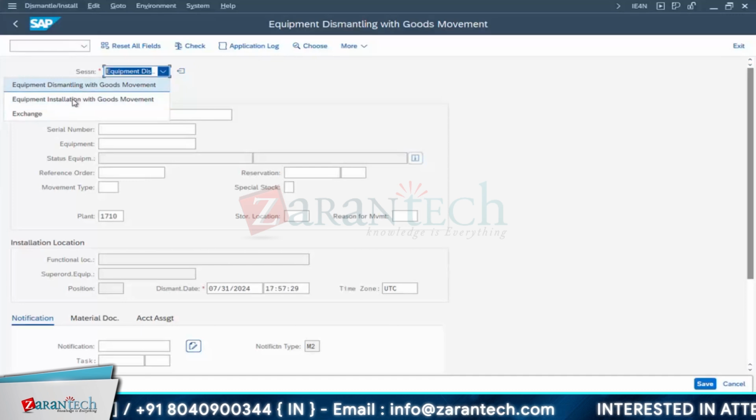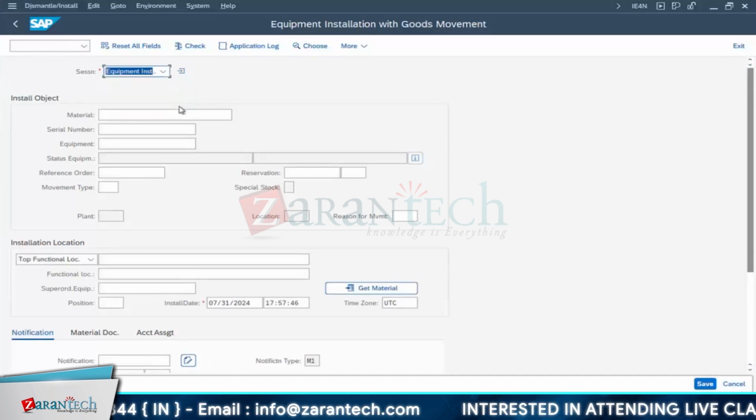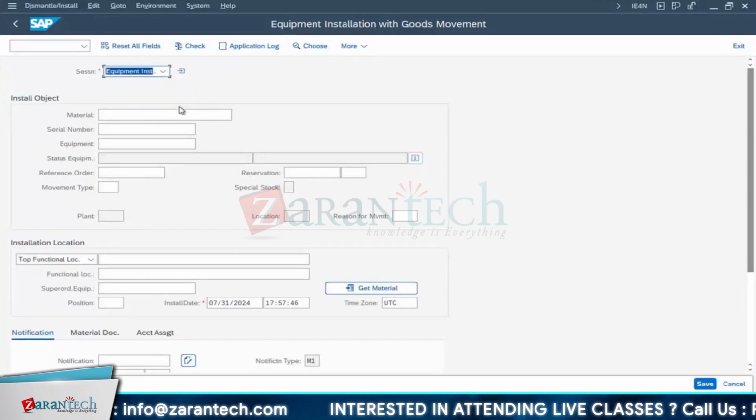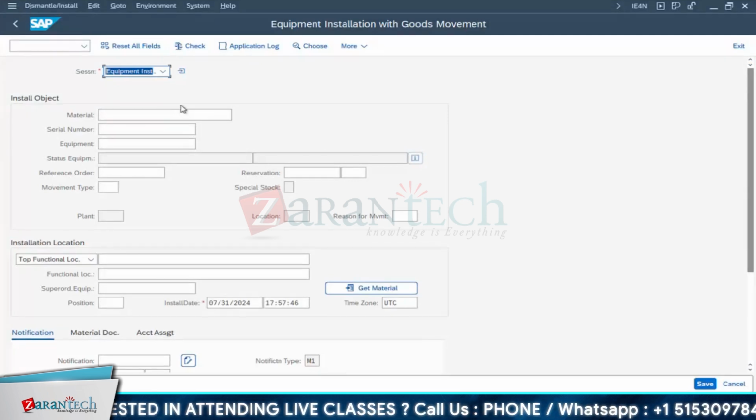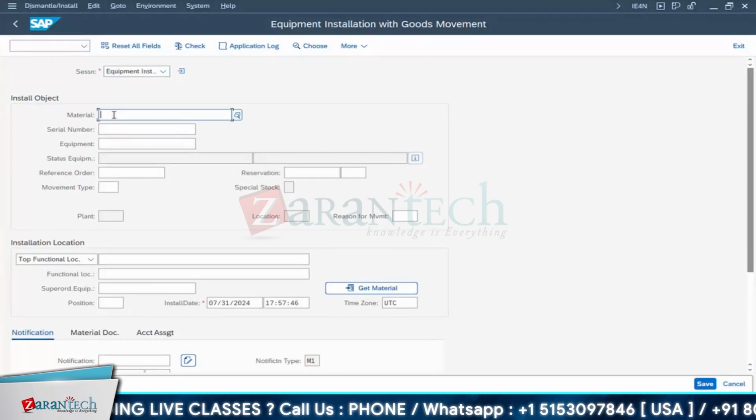Now in this, of course, I'm going for the installation. This is the first step we are doing in a refurbishment process. It means before that, if you purchase any new one, till now, whatever we did, that is a part. Okay, now what material do you want to install?